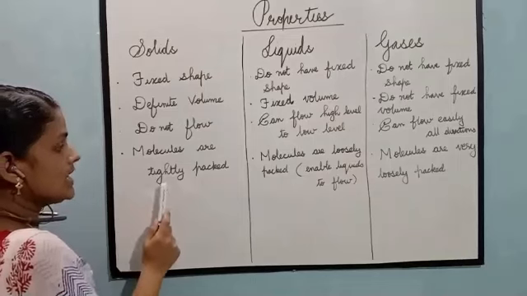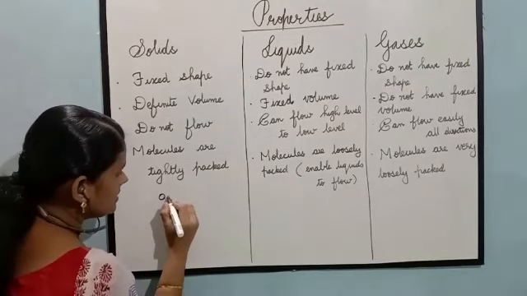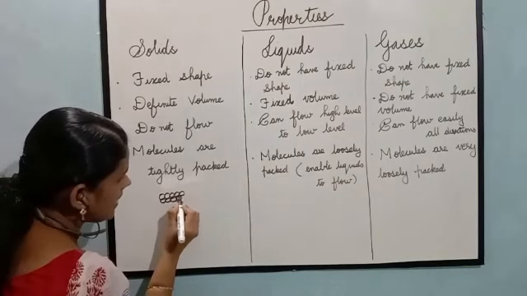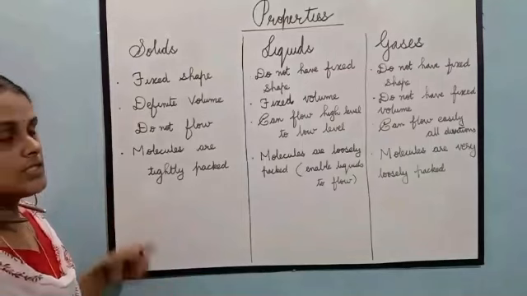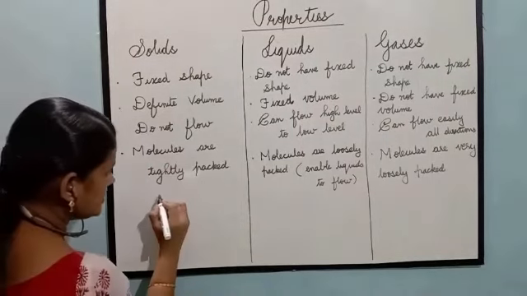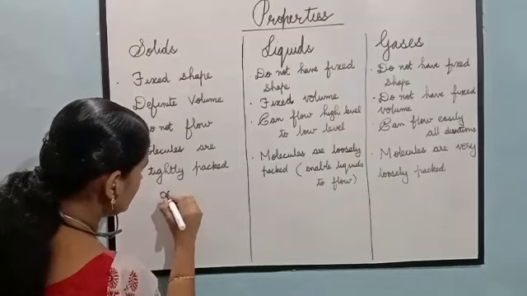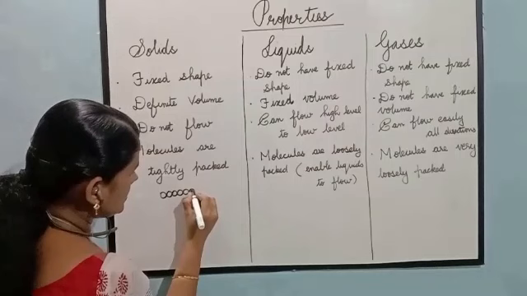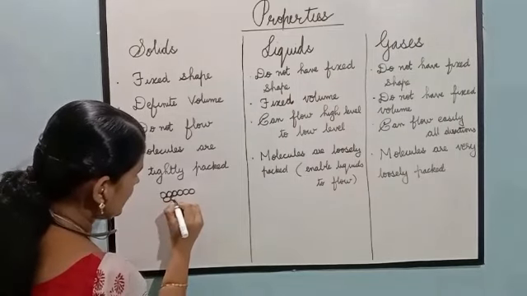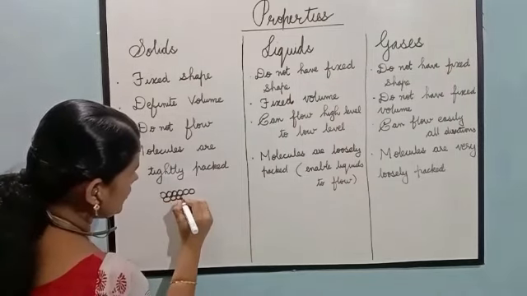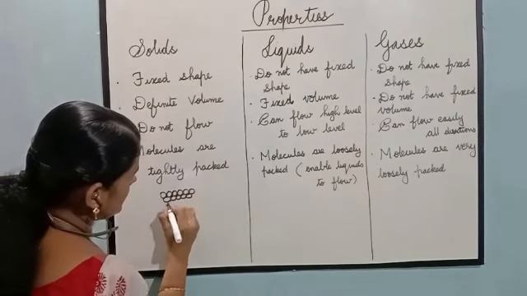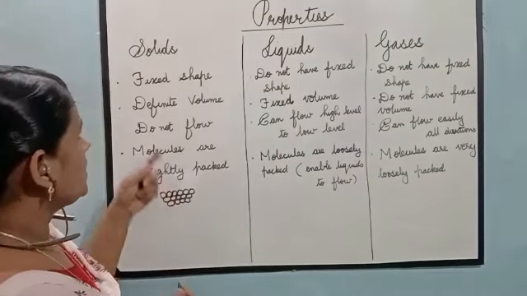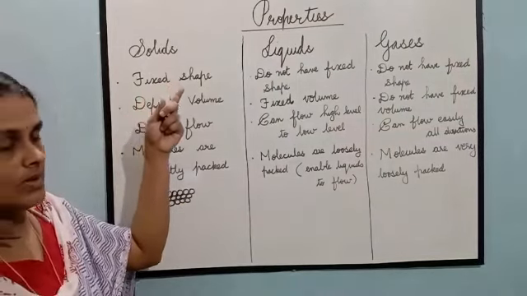In solids, molecules are tightly packed. That means there is no gap between the molecules. You can see this is a single molecule, and there is another molecule. When molecules are arranged, they are very tightly packed. There is no gap between the molecules, and this property gives a fixed shape to the solids.